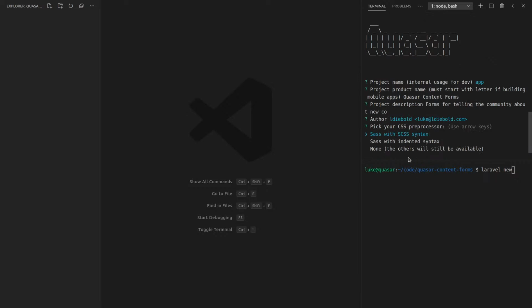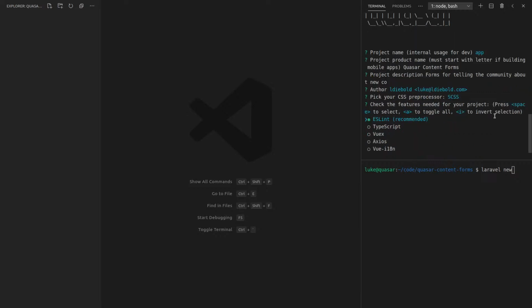Yeah, I could tell that it wasn't the new Quasar because you can't use Stylus in the new Quasar. Or you can, but you don't get Stylus variables out of the box. So let's leave that as is. ESLint, I don't think I'm going to need any of these other tools, except maybe Axios.